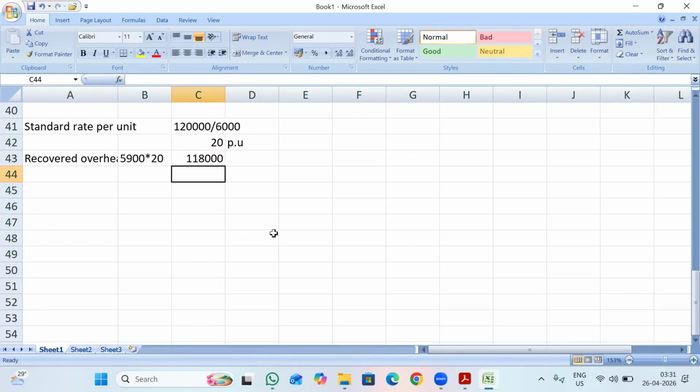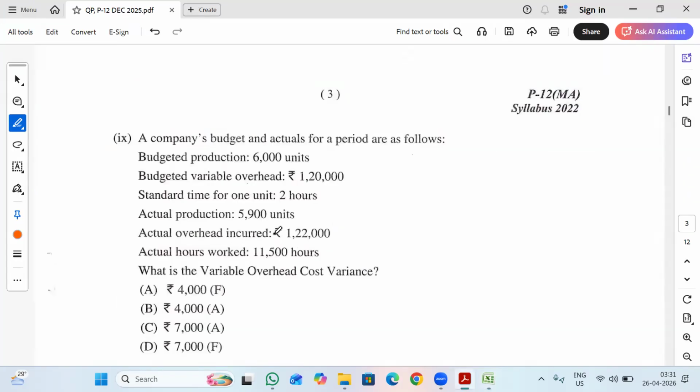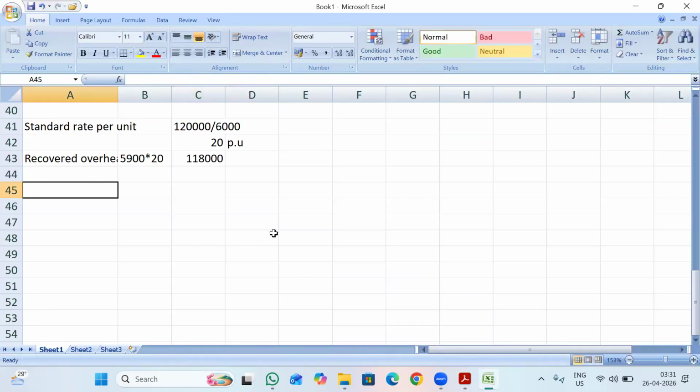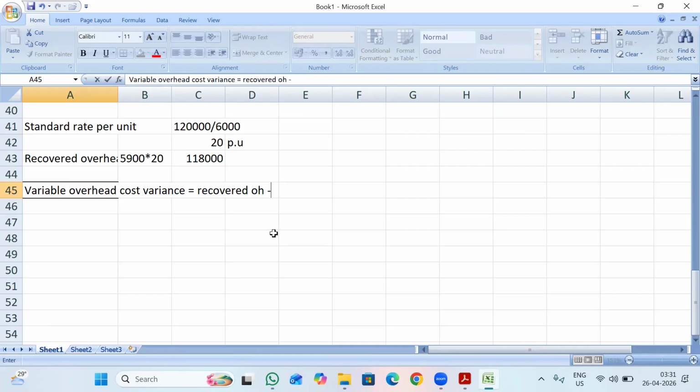Now let us compare these two. What is the formula for variable overhead cost variance? Recovered overhead minus actual overhead. It's very simple.